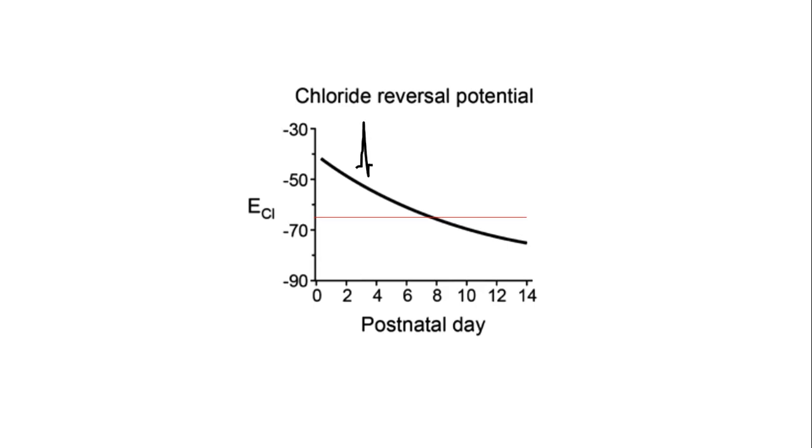And that is why at the early phase of development, GABA could have an excitatory effect, whereas in the adult phase, GABA doesn't have an excitatory effect. Its effect is inhibitory, and the whole reason is its reversal potential is different and the chloride concentration is different. And all of these factors are regulated by the expression level of the KCC2 transporter. So that is why GABA is not only inhibitory, though its main roles are majorly inhibitory, but at the early stage of development, GABA could also have an excitatory effect.